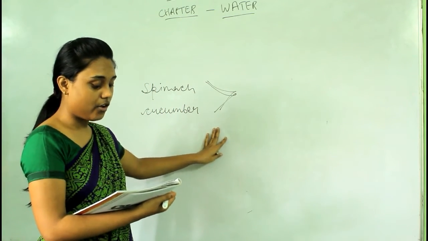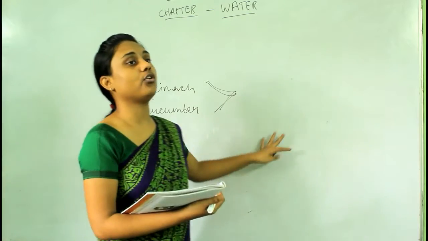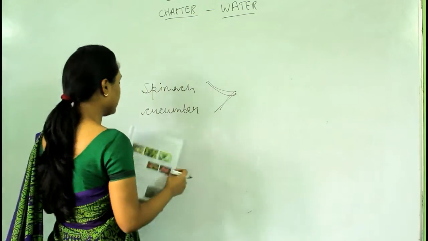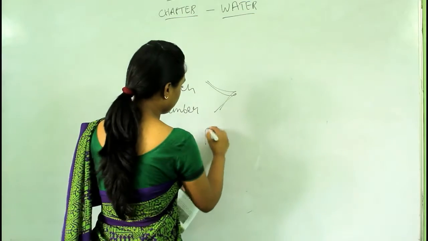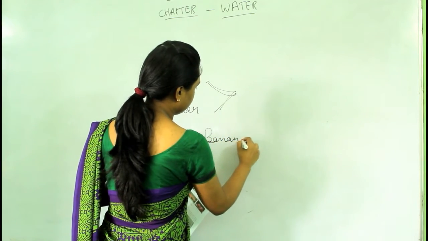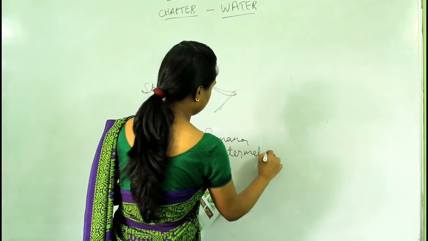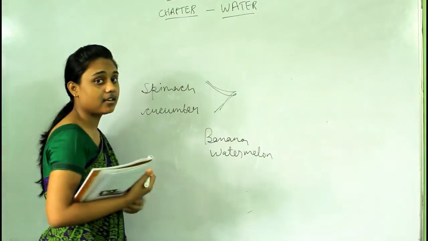Now we have fruits which contain water. We have fruits like watermelon, strawberries, apple and even banana, okay? So we have banana and watermelon which contain water.